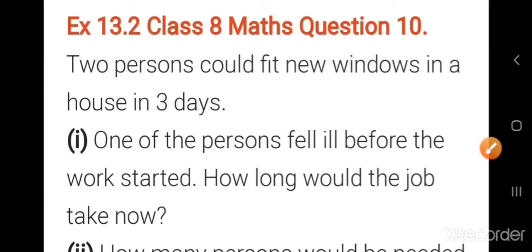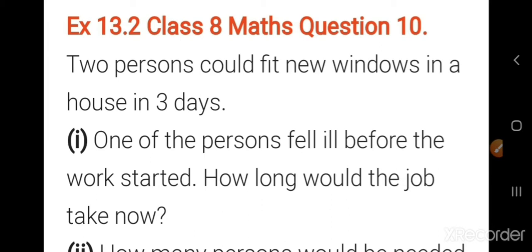Now children, 10th question. Two persons would fit new windows in a house in 3 days. If two people are working, the work will finish in 3 days. Okay, so the first question: one of the persons fell ill before the work started. How long would the job take now?